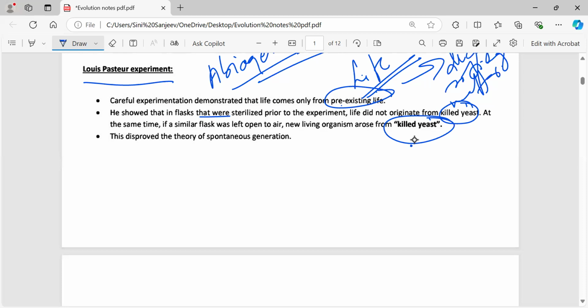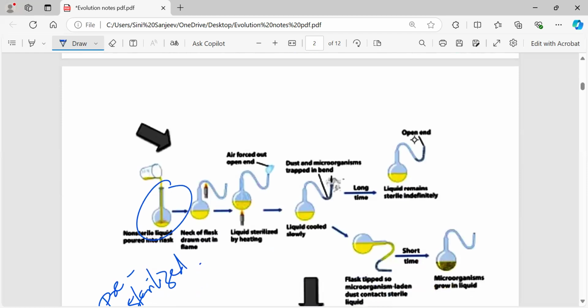But the second thing he did was leave that flask open. Now, when the flask is open, what will happen? It will be exposed to air. Air has different kinds of organisms and contaminations present. So from that, he saw that the killed yeast generated. But even though he did all this experiment to prove that life forms come from pre-existing organisms, it was disproved. This spontaneous generation theory or abiogenesis by Louis Pasteur was not approved.